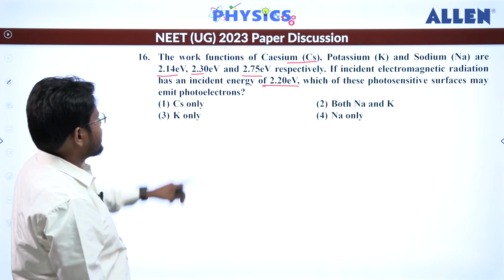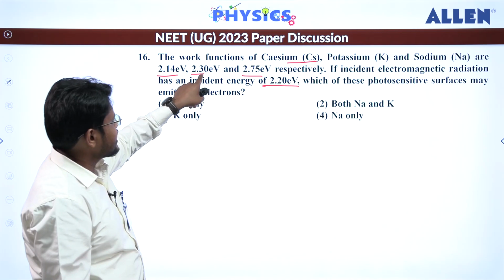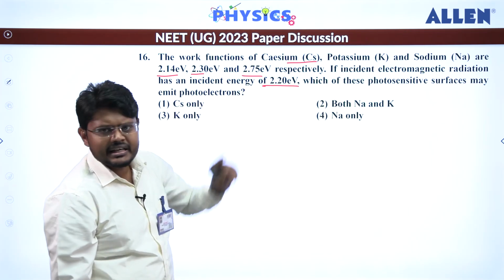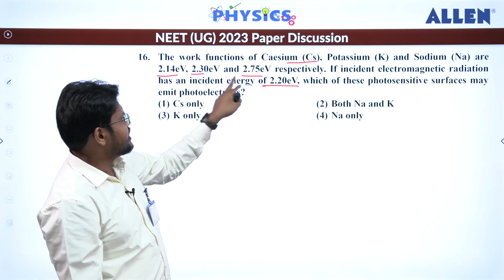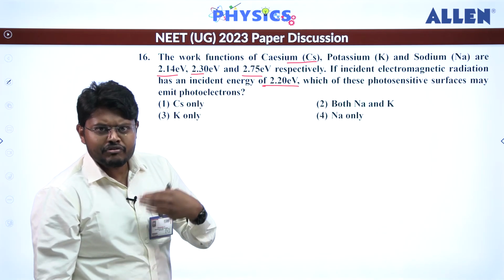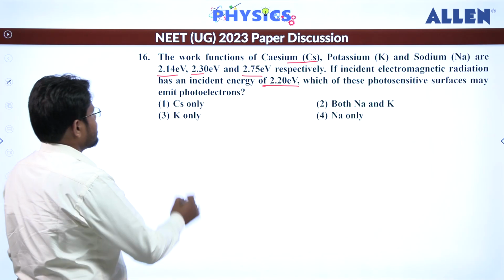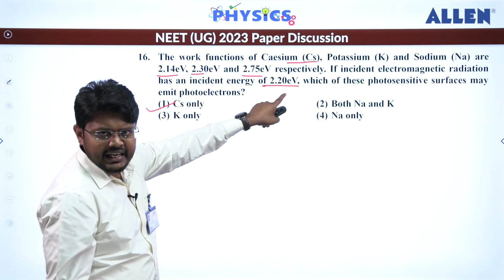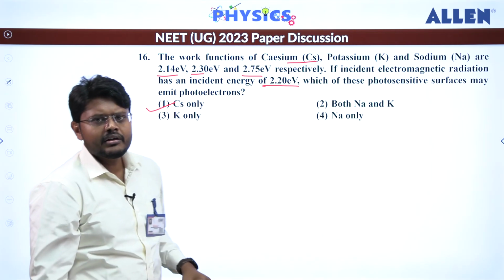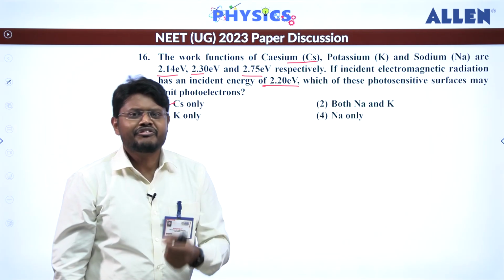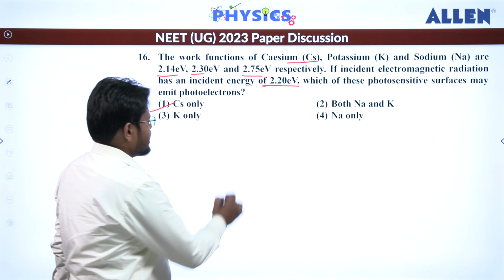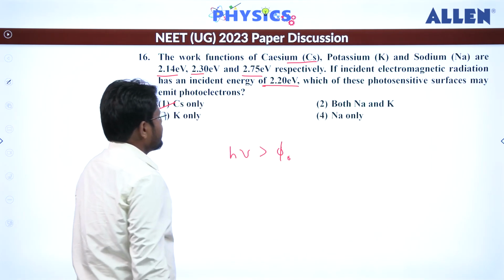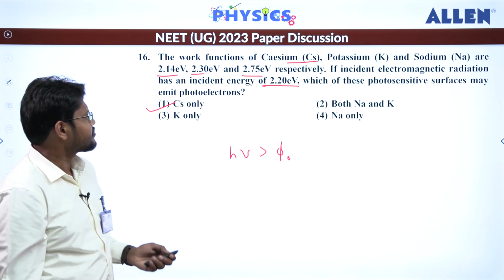From here you can see the work function of potassium and sodium is greater than the incident energy, right? So that means these two can't emit photoelectrons. So the only possible option is the first one. Why? Because here the incident energy h nu is greater than the work function phi naught. So that is why the first option is correct.